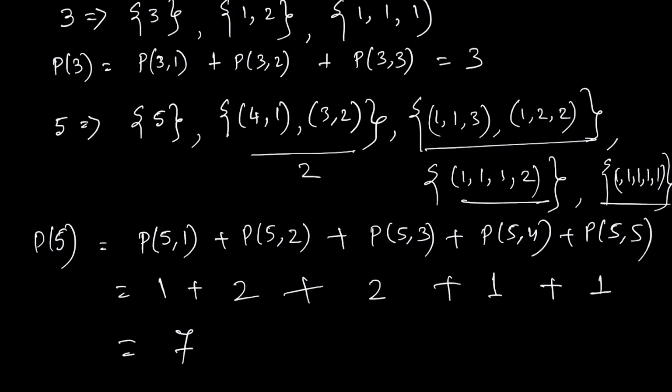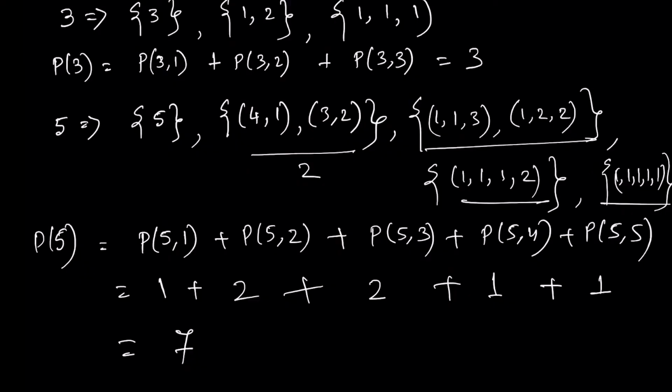which is equivalently saying that 5 particles can give rise to 7 possible distributions if I do not constrain my energy. If there are no energy constraints, then I can get 7 possible distributions. So, just like from 3 we got 3 distributions, from 5 I can get 7 distributions.